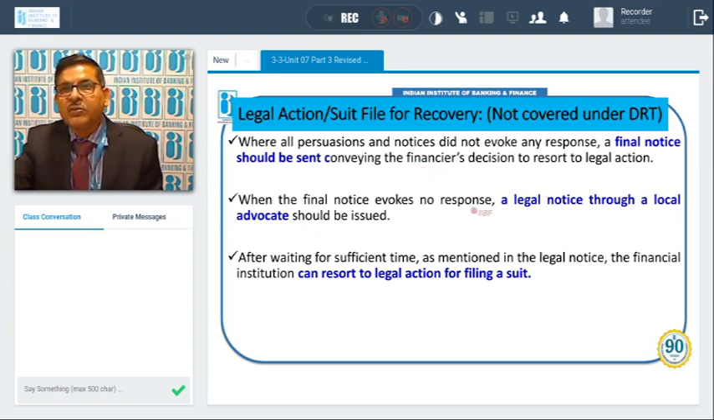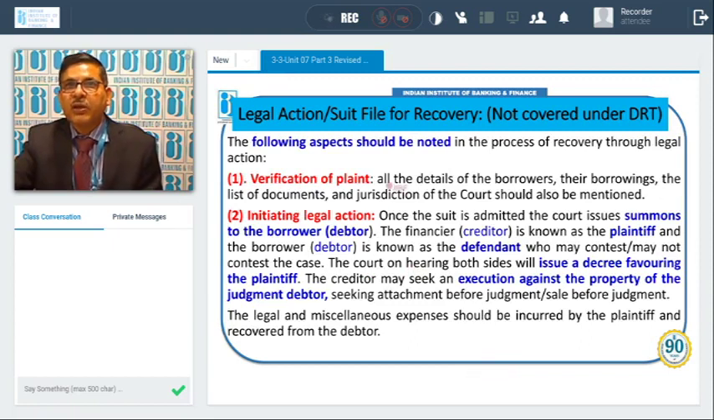When the final notice evokes no response, a legal notice through a local advocate. So this was given by the bank or institution, then ultimately we should give the notice through a local advocate. After waiting for sufficient time, as mentioned in the legal notice, the financial institution can resort to legal action. So if even after that no response or no recovery is coming, then the bank or the financial institution can go for taking action by filing a civil or any other suit.